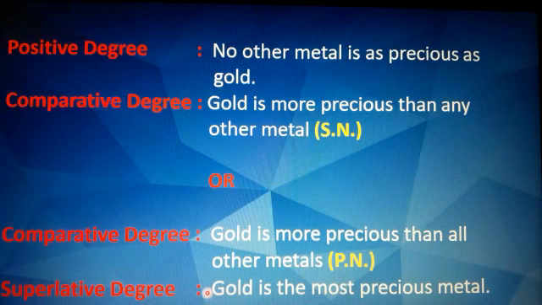So you have seen that in comparative degree there are two ways of writing. You will write any other. When you use any other, then your noun would be singular, like here it is metal. And if you use all other metals, then here metals become plural noun.